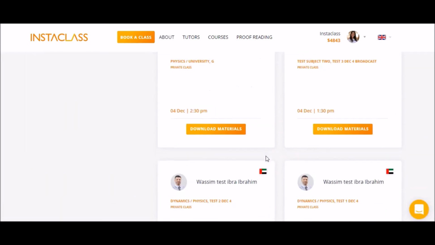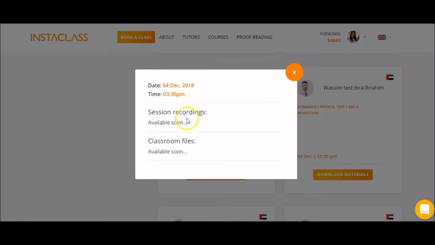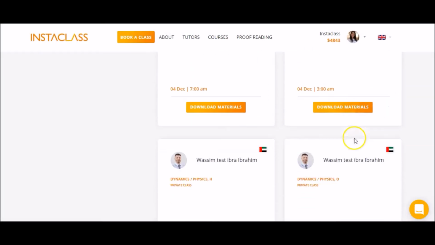You can also look at your previous classes page, where you can download materials and even look at the class recordings.